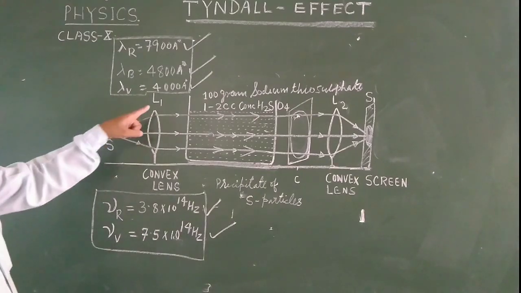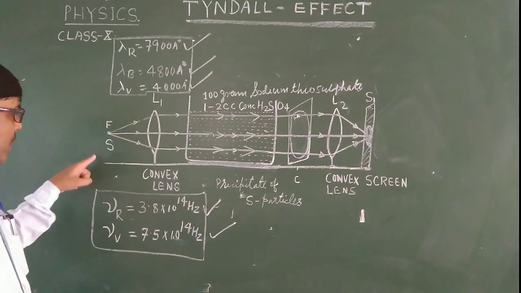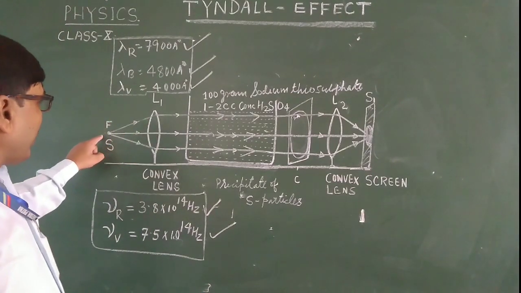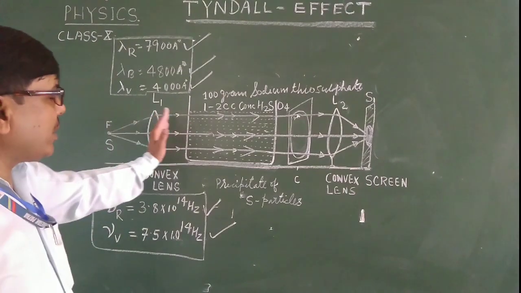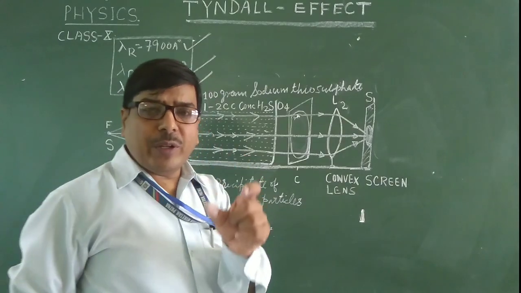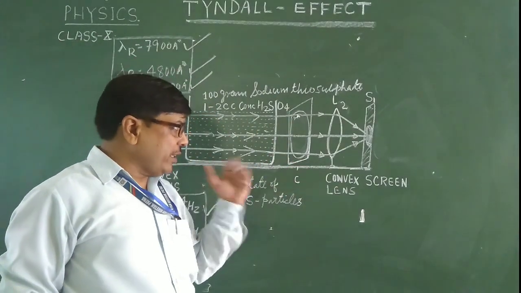At the focus of lens 1, a source of light is kept, and the light becomes parallel after refraction. At point C there is a cardboard with a hole fixed at this point.